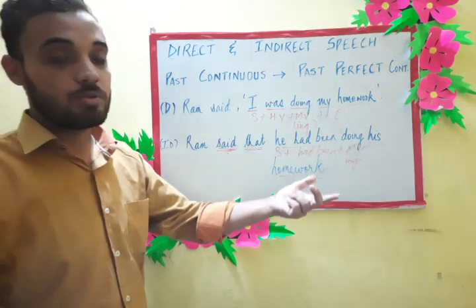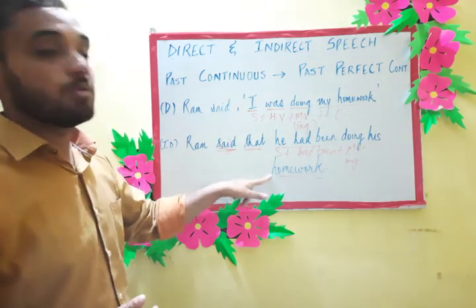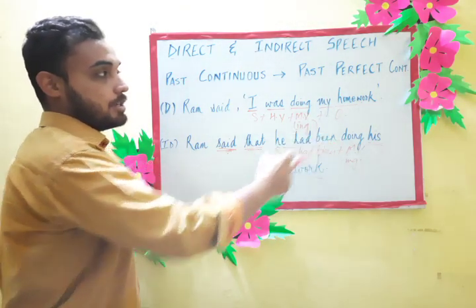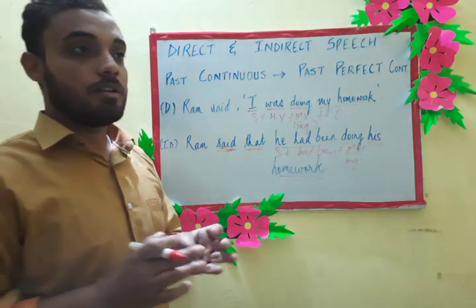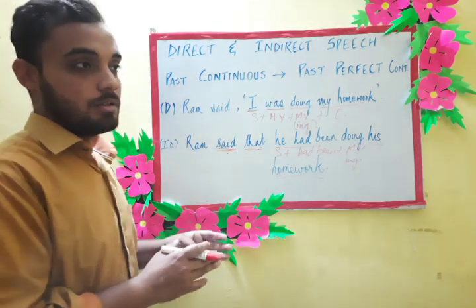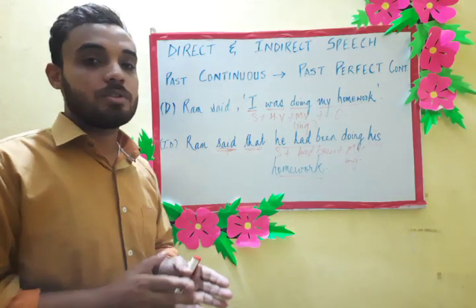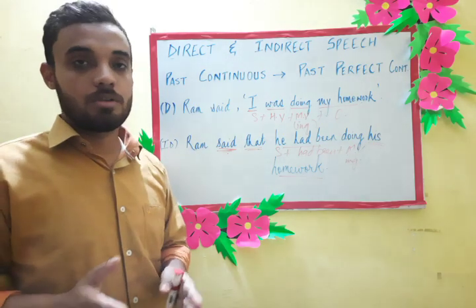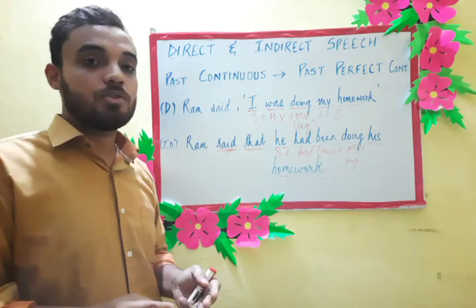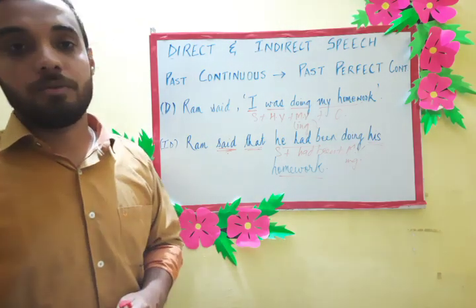This is another way to say a sentence, written in indirect speech. This one is direct speech, the other one is indirect speech. If you remember the structure for each and every tense that I have taught you, it will be very easy for you to change the tenses. Simple present changes to simple past. Present continuous changes to past continuous. Simple past changes to past perfect. Again, past continuous changes to past perfect continuous.